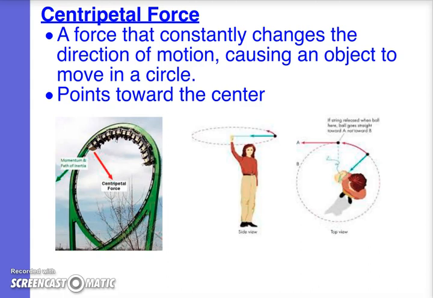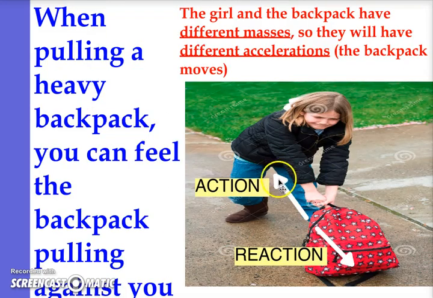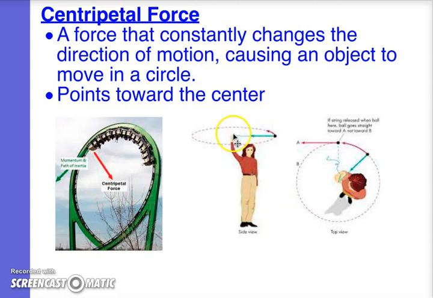Here's a different kind of force that I want to talk about and I want you to write about in your notes. It's a force called the centripetal force. This is a force that is constantly changing the direction of an object's motion, causing it to move in a circle. This centripetal force points toward the center of the circle. According to Newton's third law of motion, we always need to know the direction of the force. The direction of the force is very important.